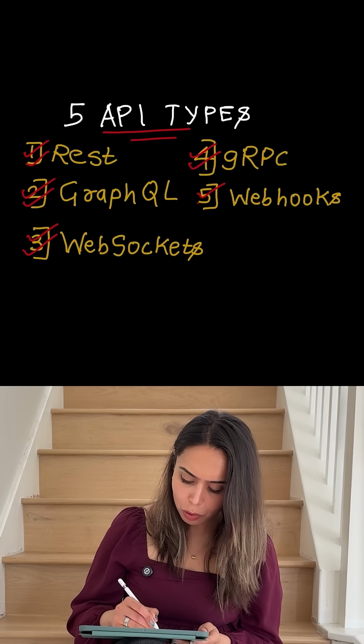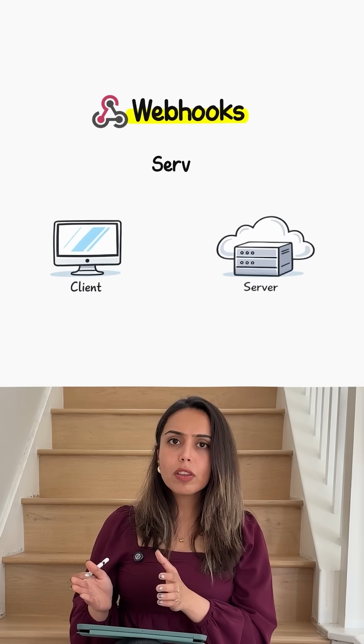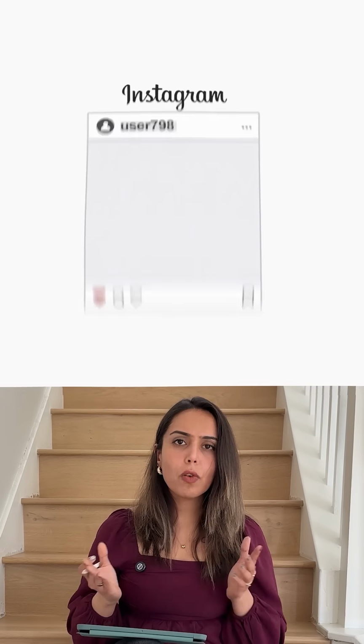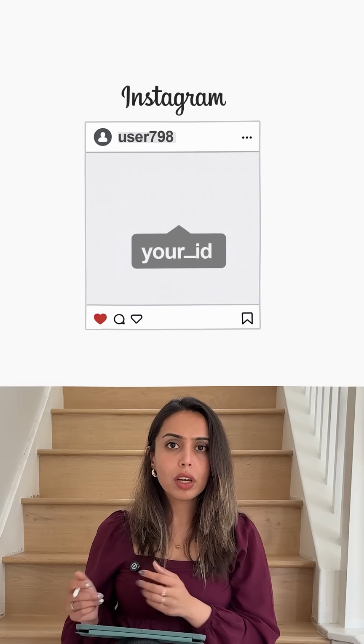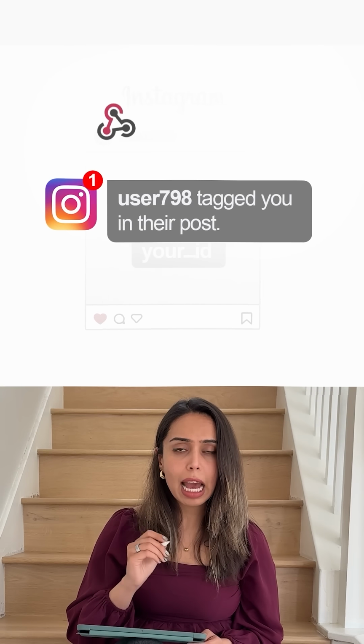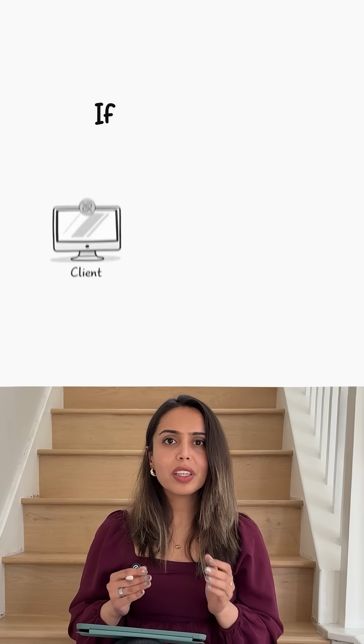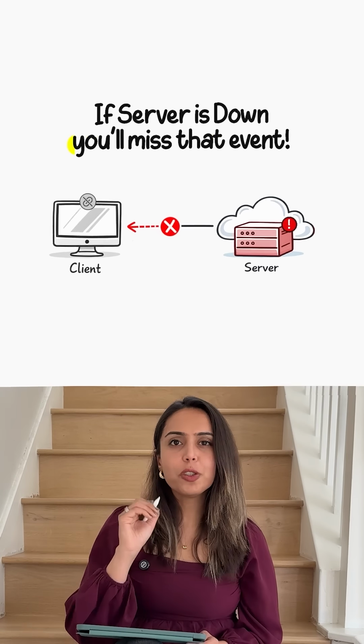At number 5, we have webhooks. Webhooks work very differently. Instead of asking for data, the server pushes the data when an event occurs. For example, when someone tags you in a post, Instagram could immediately notify your app using a webhook. The limitation here is that delivery is not guaranteed. So, if the server is down when an event happens, you might miss that event.